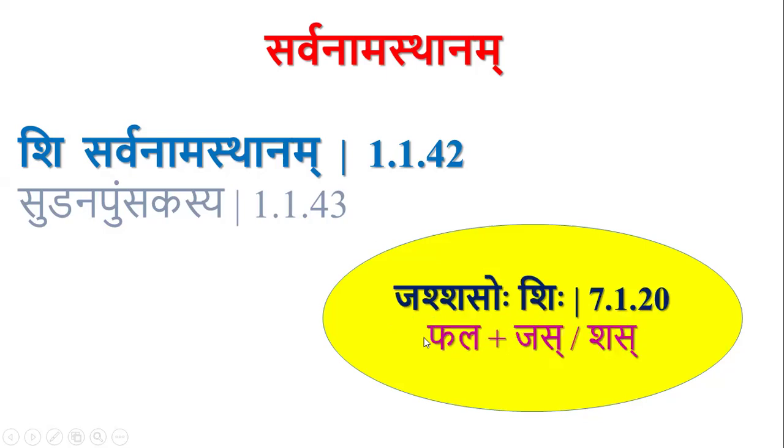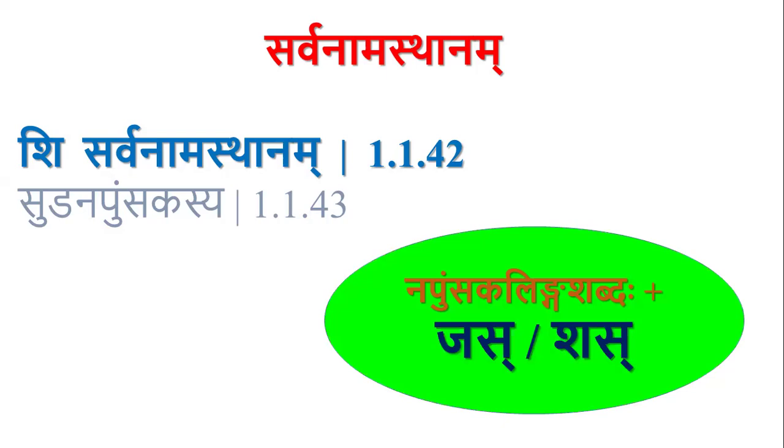So by this sutra, Phala plus Jas or Shas. Here Phala is a Napumsakalinga word. So this Jas and Shas both get Shi Adesha. This Shi is what is mentioned in the sutra Shi Sarvanamasthanam. It means the Jas and Shas Pratyayas present after a Napumsakalinga word are called Sarvanamasthanam.